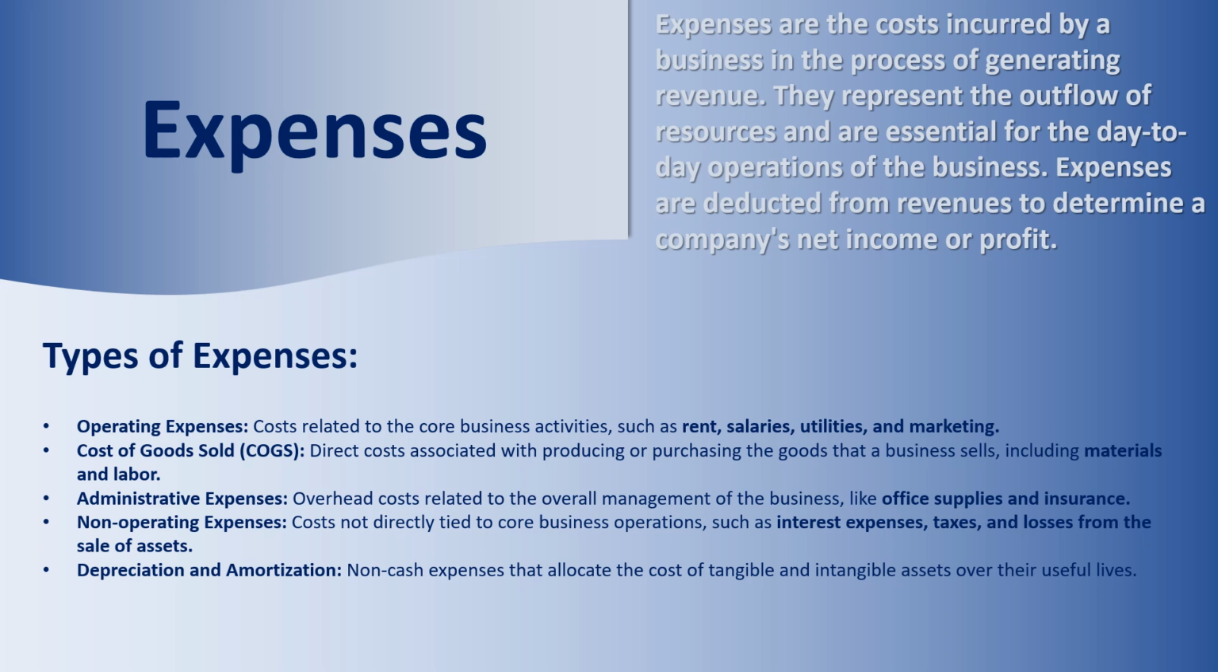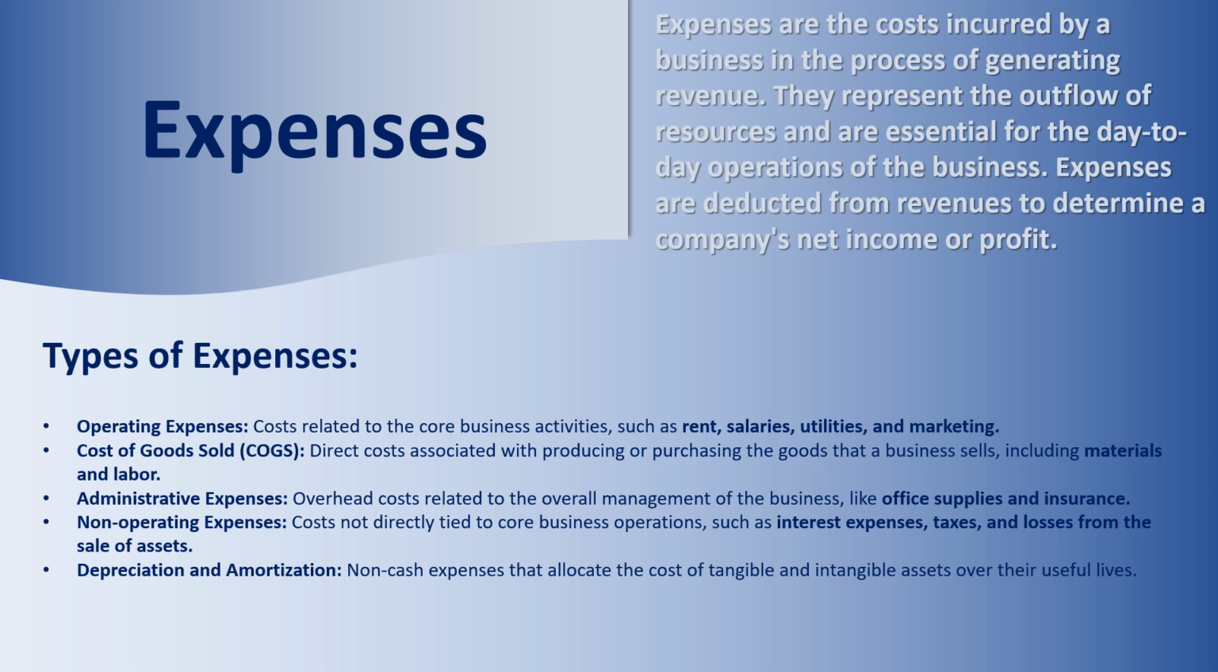Operating expenses. Costs related to the core business activities such as rent, salaries, utilities, and marketing. Cost of goods sold (COGS). Direct costs associated with producing or purchasing the goods that a business sells, including materials and labor.